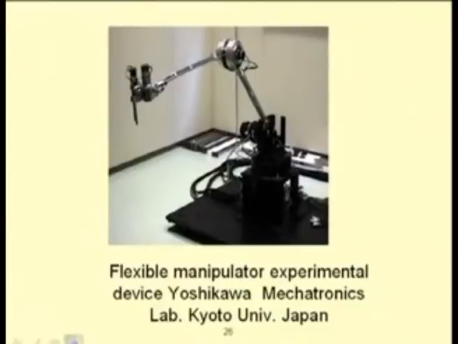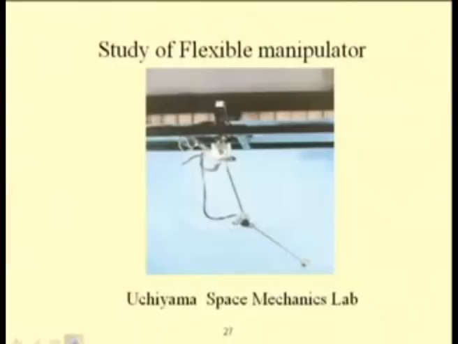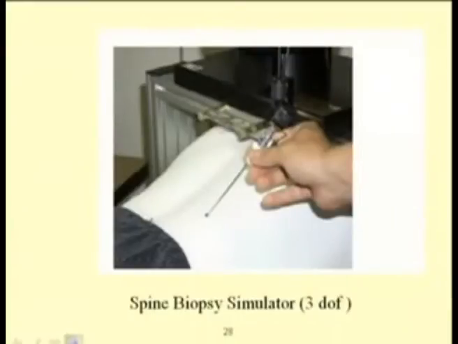Here also a 2-link flexible manipulator is shown, and this is also a 2-link flexible manipulator. This is a spine biopsy simulator. In this case the needle part which is touching this bone is flexible. Due to that flexible nature it will be subjected to vibration.